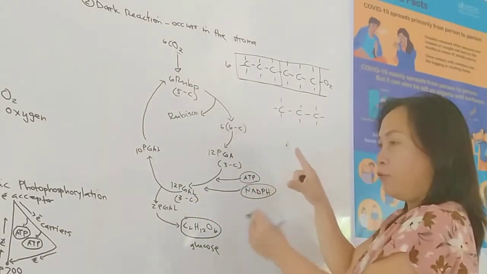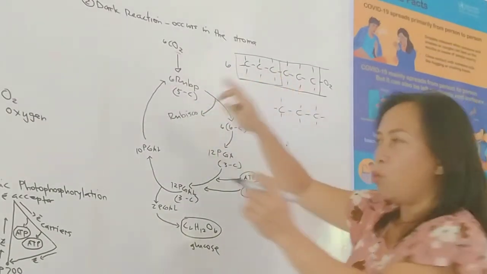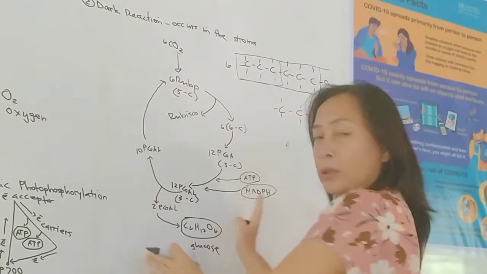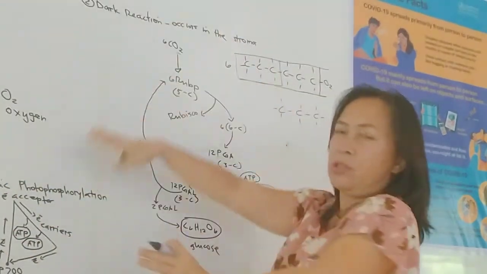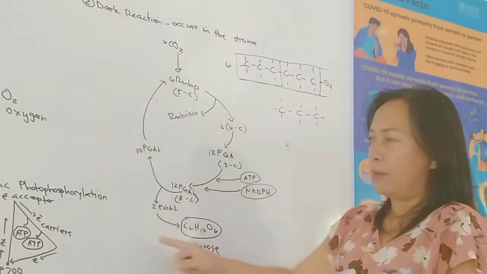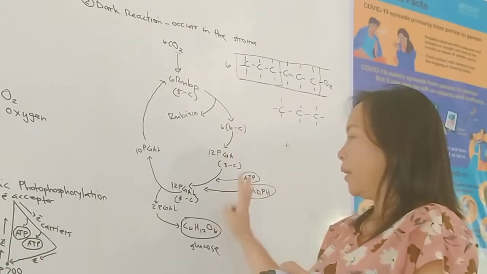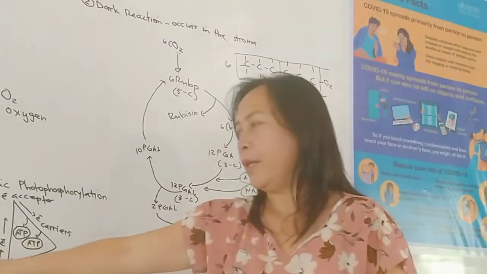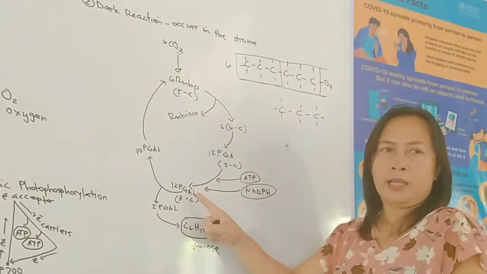You see? So if there is no light reaction, then there is no dark reaction. This occurs with light, with sunlight. This one is without light. But these reactions of photosynthesis occur during daytime, both. This requires light. This one doesn't require light. What is required here in dark reaction are the NADPH and the ATP for the conversion of PGA to PGAL.